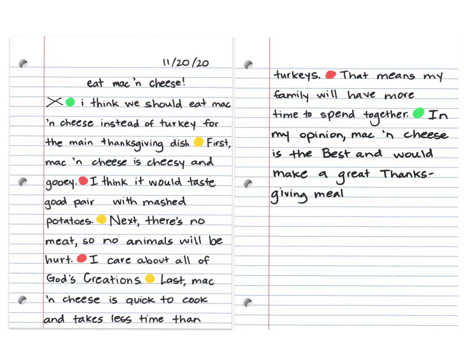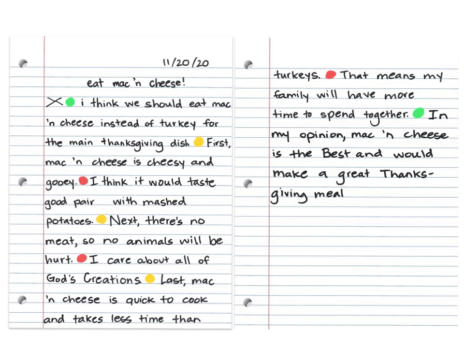You might notice that your verb tense doesn't match up. Maybe one part you were using present tense, and then another part you were using past tense. Remember, we have to stick to one. Or maybe you think of how you can change it, add more details, add some adjectives. That's what we're going to do first.